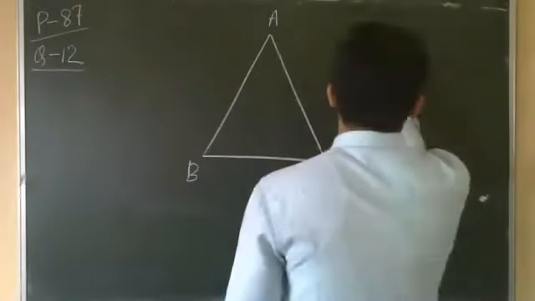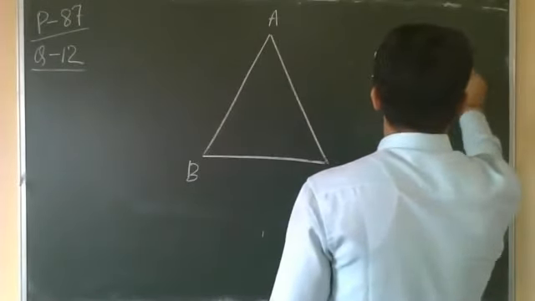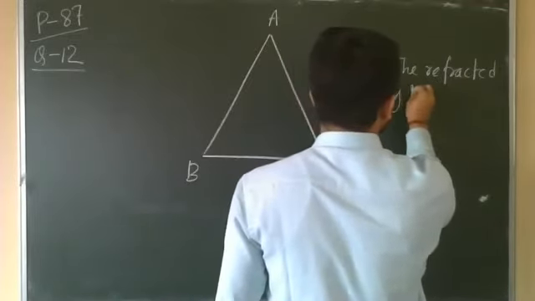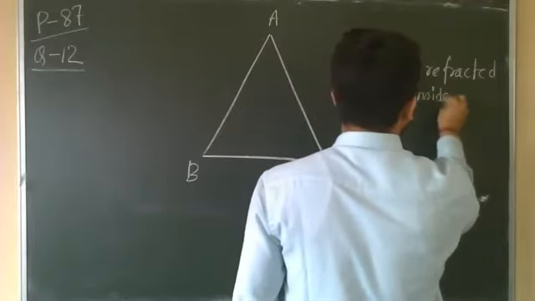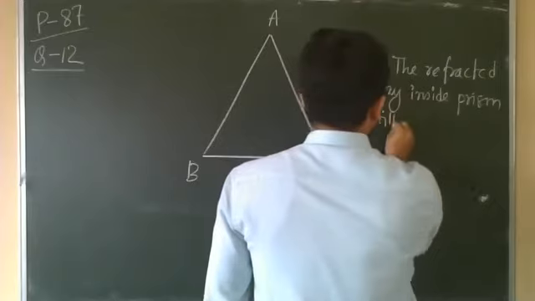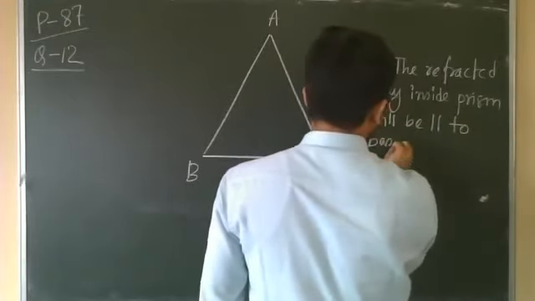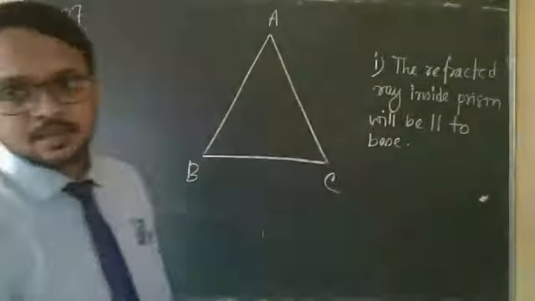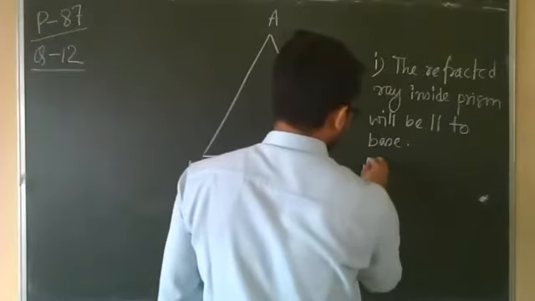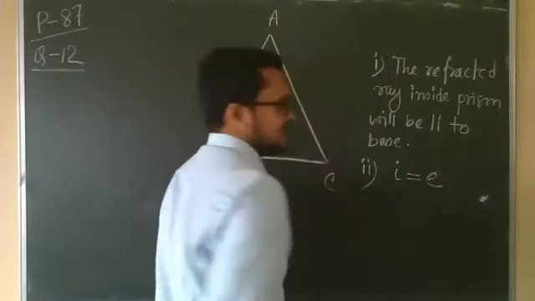And the second condition was that the incident angle is equal to the final emergent angle.